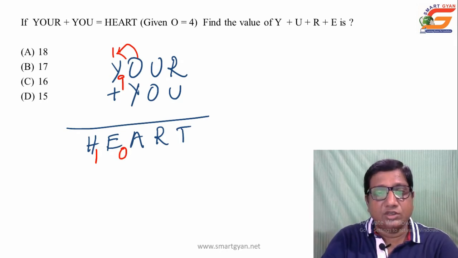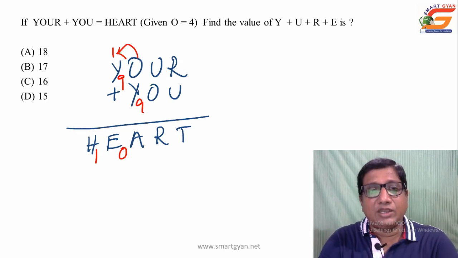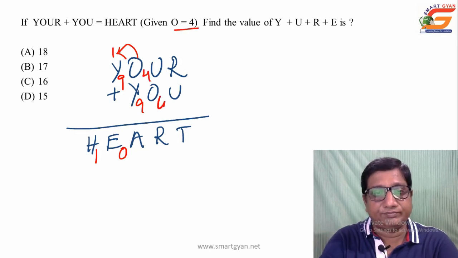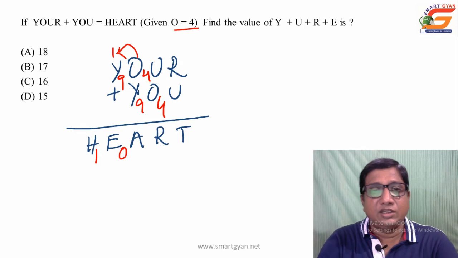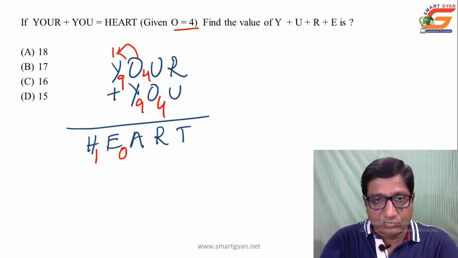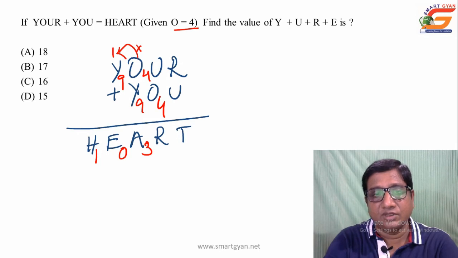So we got the value of h as 1, e 0, y 9, and here substitute the value of y as 9, and at the same time also substitute the values given here. O as 4 is given. Then, assuming that in this column there is no carried value, 4 plus 9 is 13. Assume that there is no carried value in this column from the previous column. So 4 plus 9, 13, 3, carried 1, it is justified.